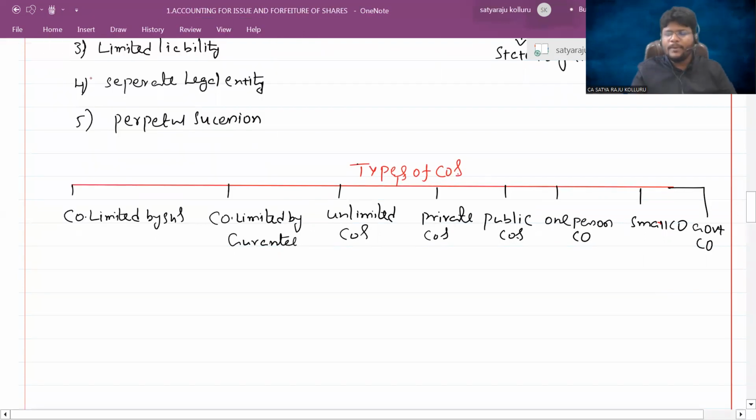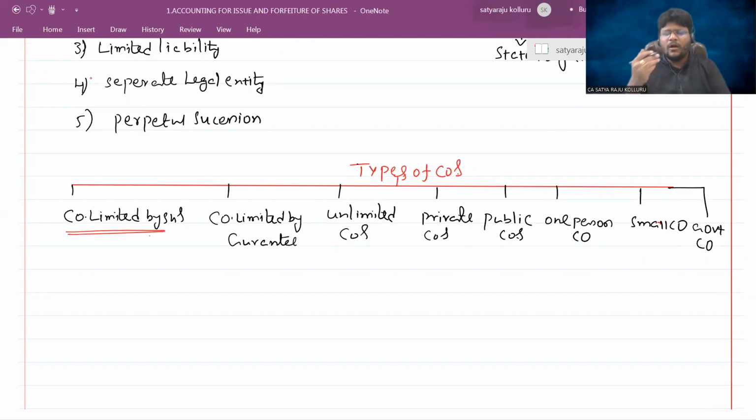What is the meaning of company limited by shares? All the companies that exist in India are, I can call it, companies limited by shares only. Company limited by shares means the company definitely has a certain share capital, and the face value contributed by the shareholder is the maximum liability of that particular shareholder. That is nothing but company limited by shares. So companies which have share capital are known as companies limited by shares.